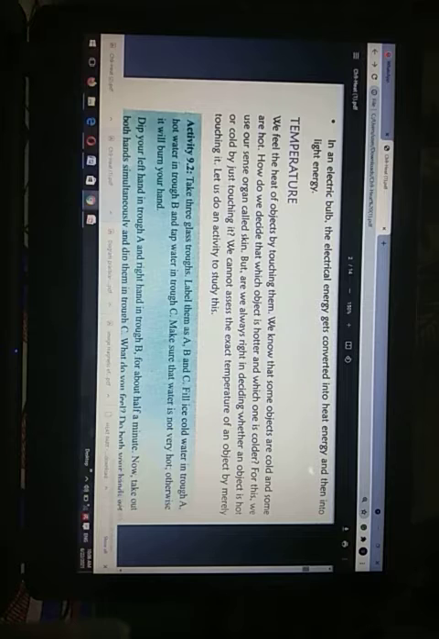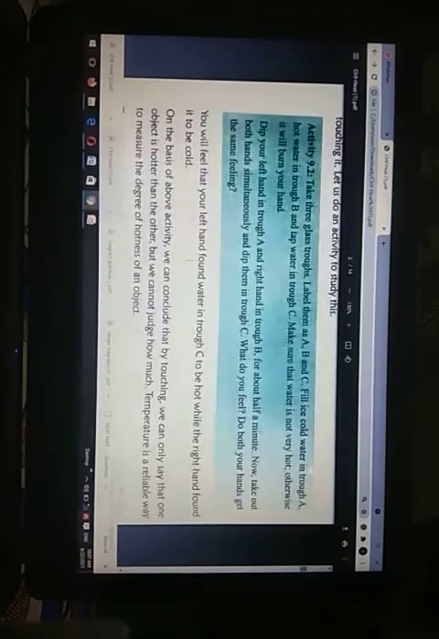For this, we use our sense organ that is called skin. So we can say that skin is an organ by which we can decide, by touching objects, whether they are hotter or colder. But are we always right to decide whether an object is hot or cold by touching it? No. We cannot assess the exact temperature of an object by merely touching it. So we have to perform an activity to study this.